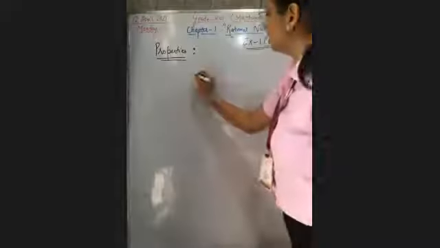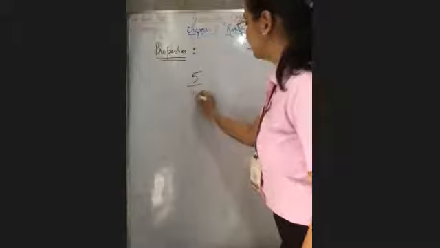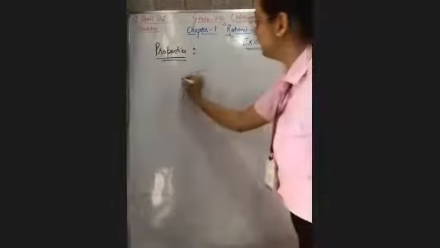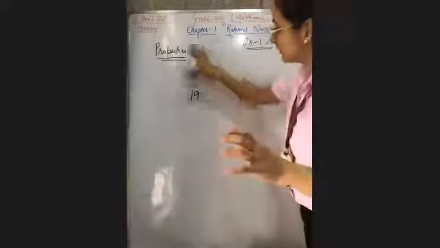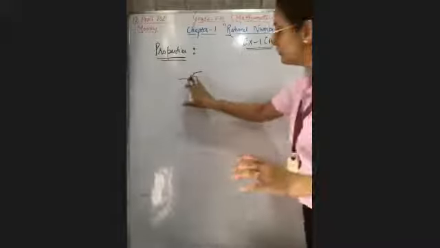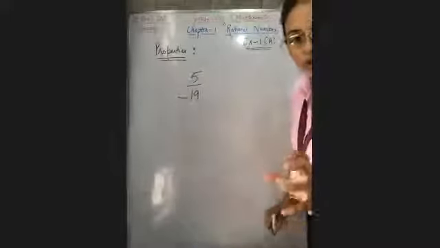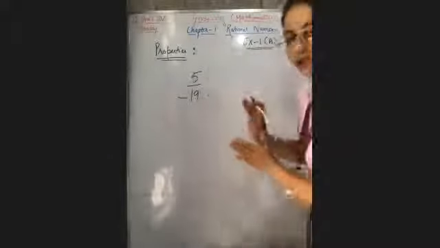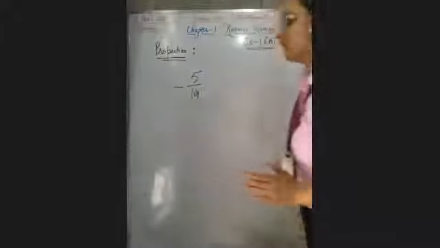If this is your rational number, and the sign is written here, minus 5 upon 19, it means your rational number is negative. If the sign is written in front of the denominator, then also your rational number is negative. If the minus sign is written in between both of them, again the rational number is negative.